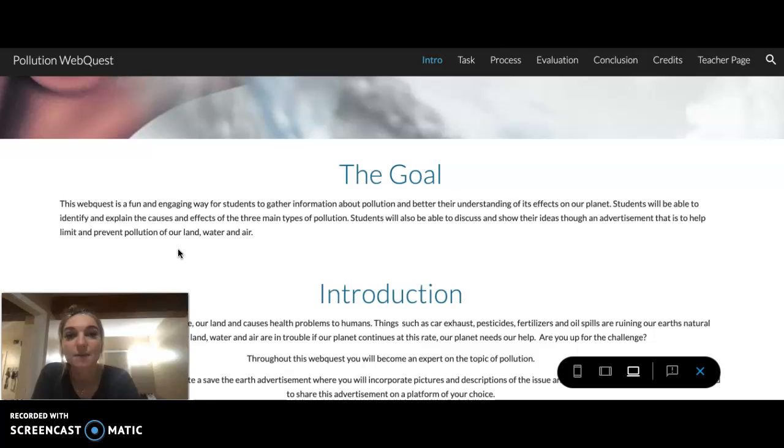Students will be able to identify and explain the causes and effects of the three main types of pollution. Students will be able to discuss and show their ideas through an advertisement that is to help limit and prevent pollution of our land, water, and air. Now I'm going to read the introduction right here.